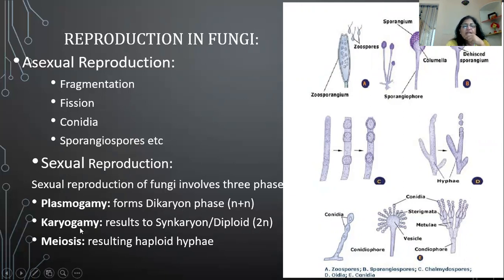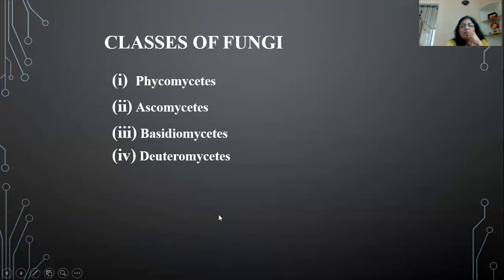The second step is karyogamy, that is fusion of nuclei. When these two nuclei fuse to each other, they produce a diploid structure. And this diploid structure is a zygote, which divides after some time by reduction division or meiotic division, and that produces haploid hyphae again.